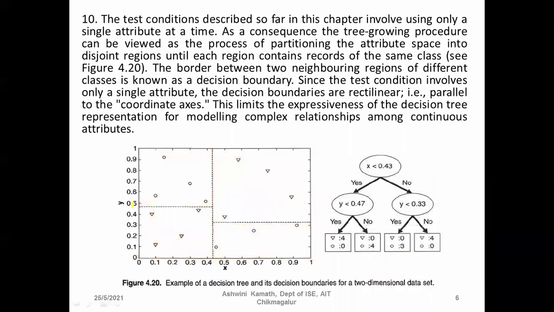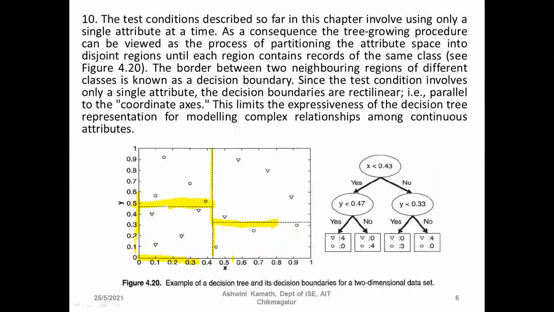This boundary is parallel to the x axis, this boundary is also parallel to the x axis, and this vertical one is parallel to the y axis.